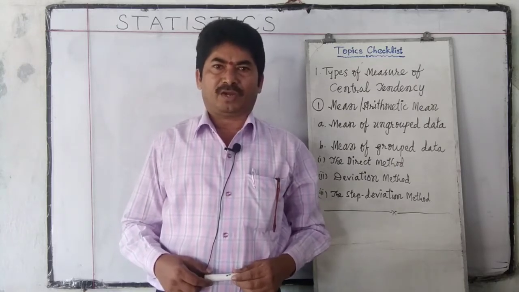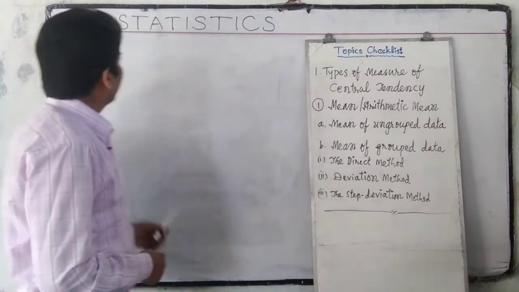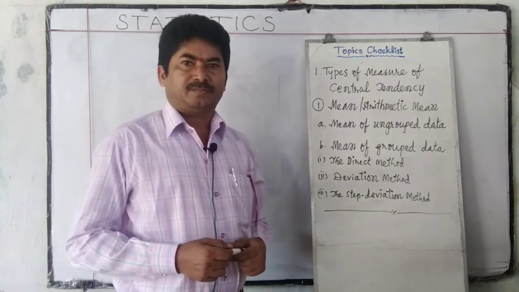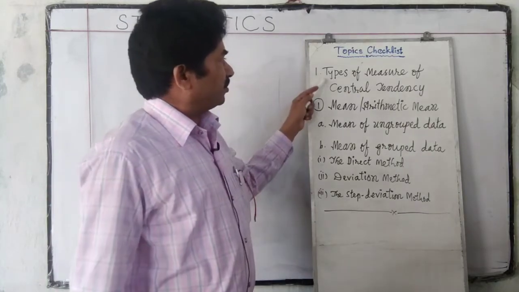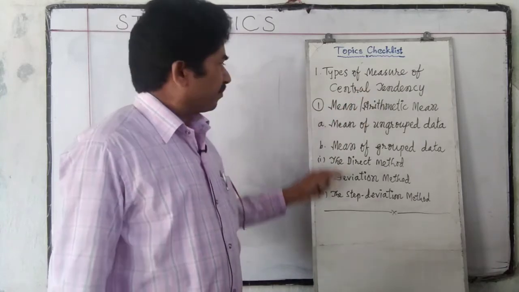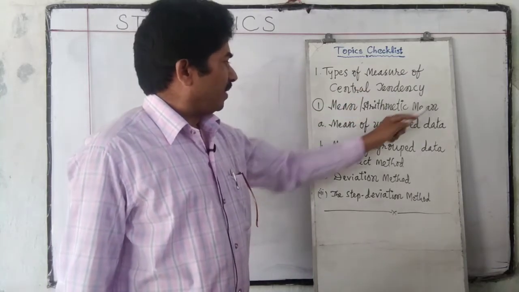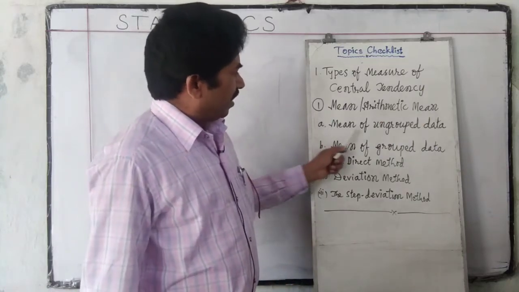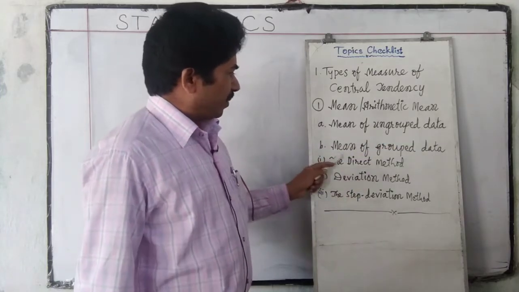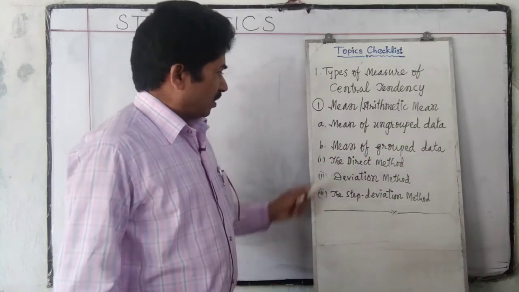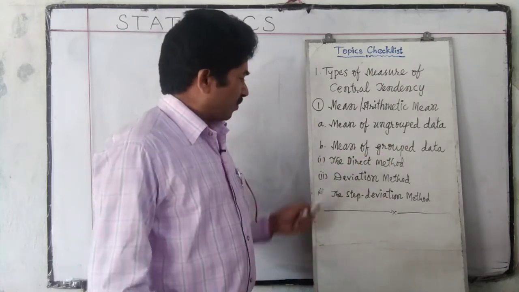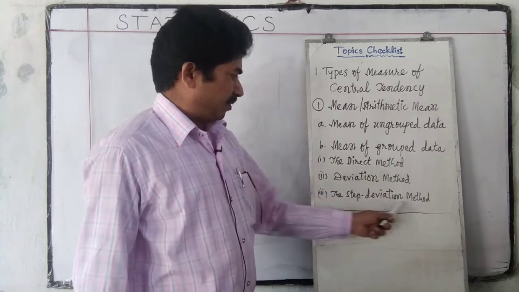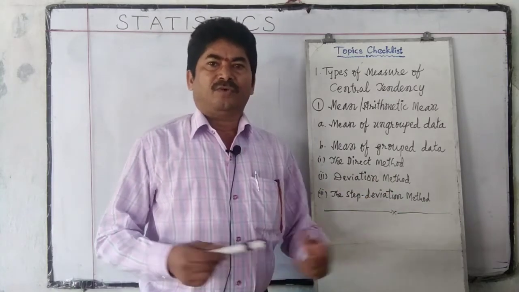Friends, in this video, I would like to teach you statistics. In this chapter statistics, we are going to learn types of measure of central tendency, mean or arithmetic mean. In this mean or arithmetic mean, we have mean of ungrouped data and mean of grouped data. In this mean of grouped data, we have the direct method, deviation method, and the step deviation method. Let us learn one by one.